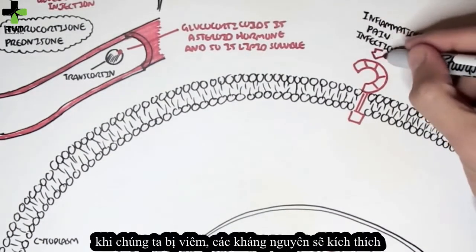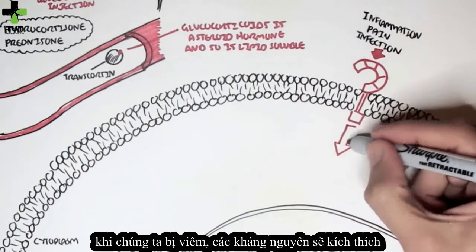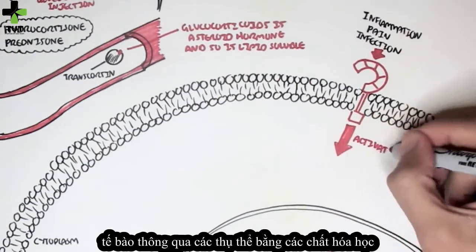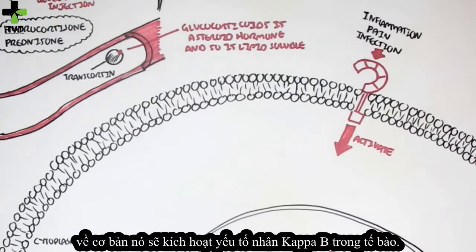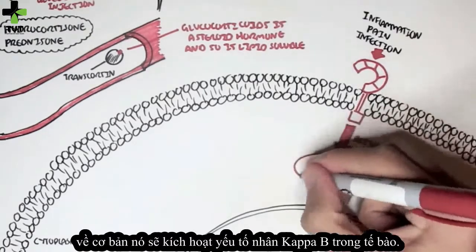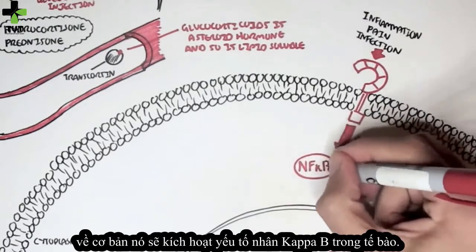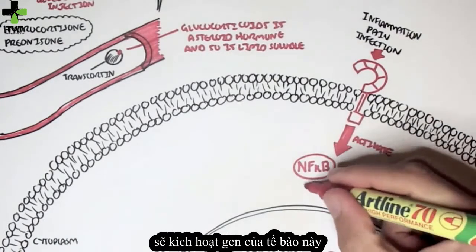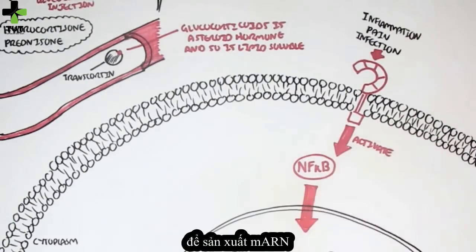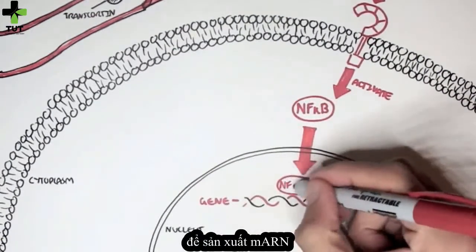So when we have pain, inflammation, and infection, this will stimulate this cell through the receptors by chemicals or something. Essentially, this will activate nuclear factor kappa B within this cell. Nuclear factor kappa B will then activate the genes of this cell to produce mRNA.